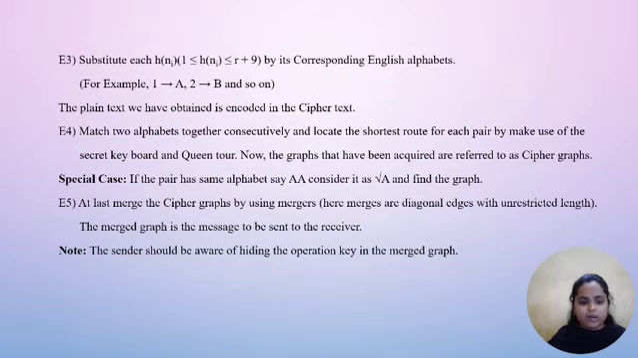Step 5. At last, merge the cipher graphs by using mergers. The merged graph is the message to be sent to the receiver. Note, the sender should be careful about hiding the operation key in the merged graph.